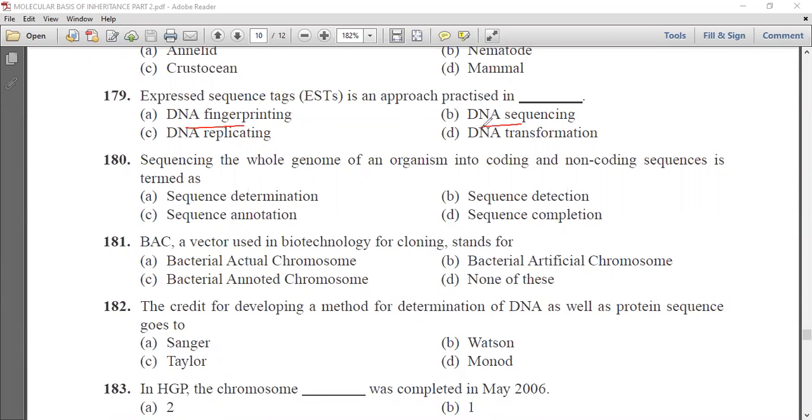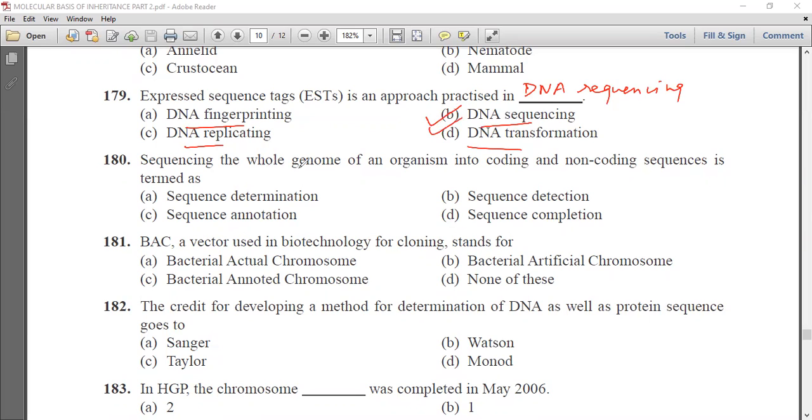DNA fingerprinting, DNA sequencing, DNA replicating, or DNA transformation. So ESI is basically an approach which is practiced in DNA sequencing. So option B is the correct answer.